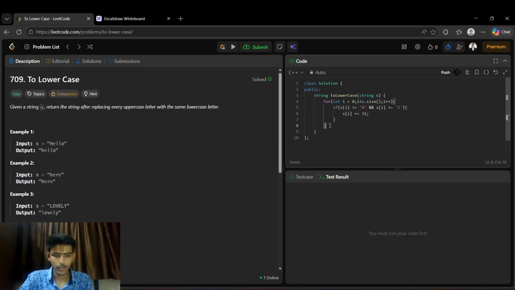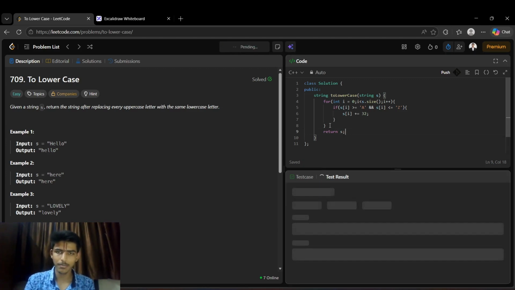After doing all of those conversions, we return S back, because we need to return the complete string. So this was a simple solution.